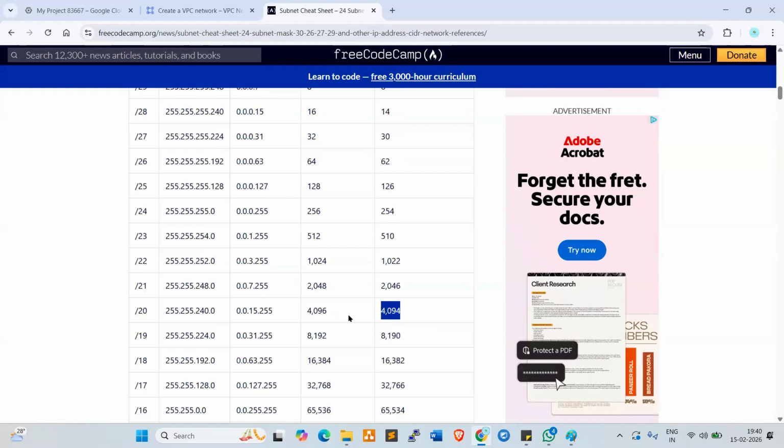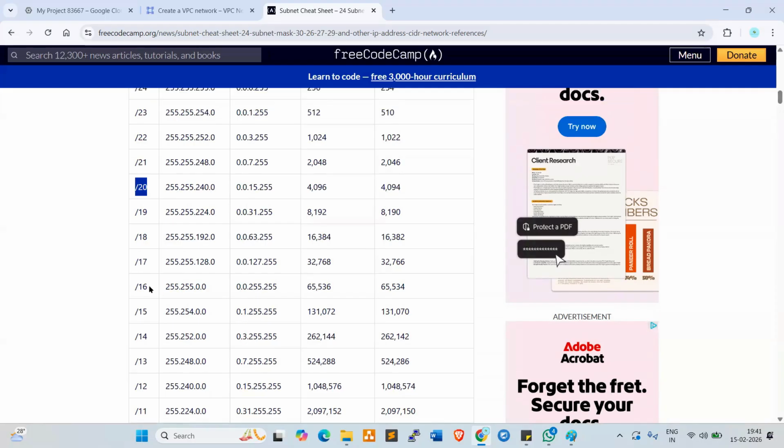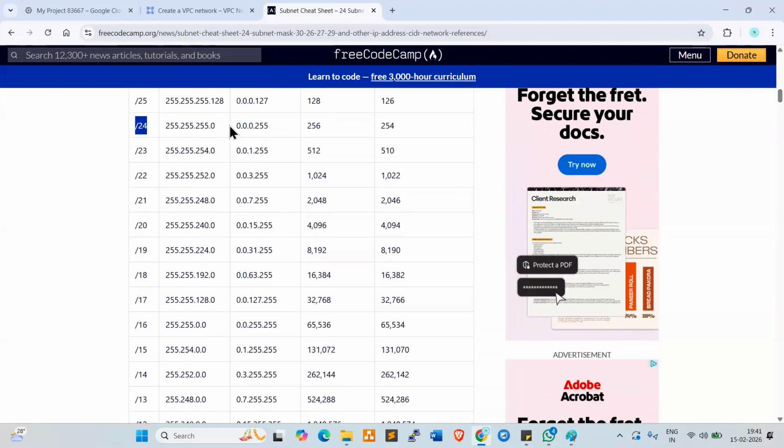So here these are all different ranges. The main ranges are 16, 20, and 24. These ranges we use in real-time projects. 16 is mainly for the VPC range, and 20 and 24 mainly for subnet ranges.